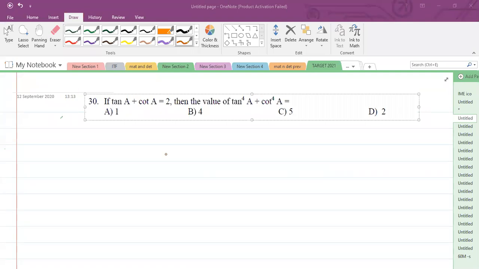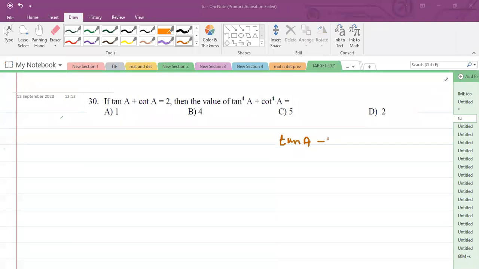So your time is up. Nobody answered this. This is why CET is different from the state syllabus. I will explain a method to solve this problem within 10 seconds. If you move into the traditional method, tan A plus cot A is equal to 2.